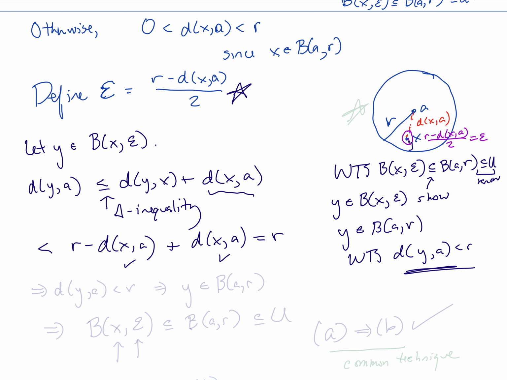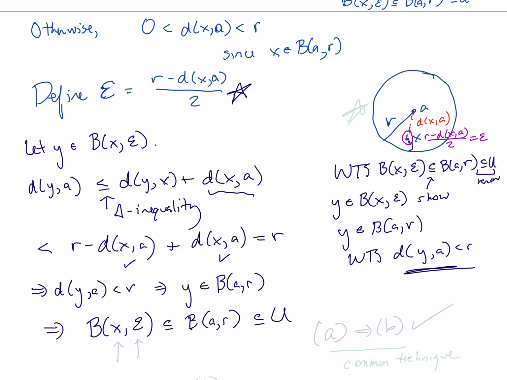And so what we have shown is that the distance between y and A is less than r, which implies that, yes, y is an element of this ball centered at A of radius r, and therefore the ball centered at x of radius epsilon is completely contained in the ball centered at A of radius r, which is one of the balls that's in the union of open sets that comprise the set U.